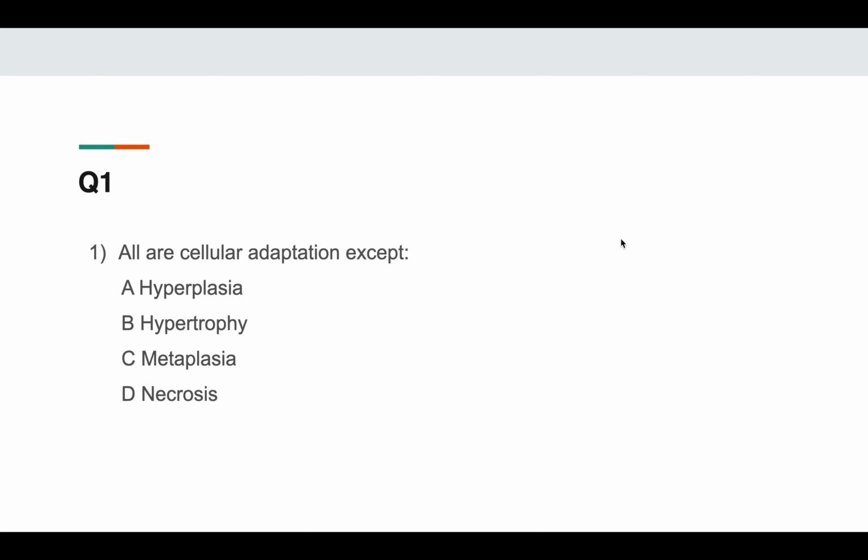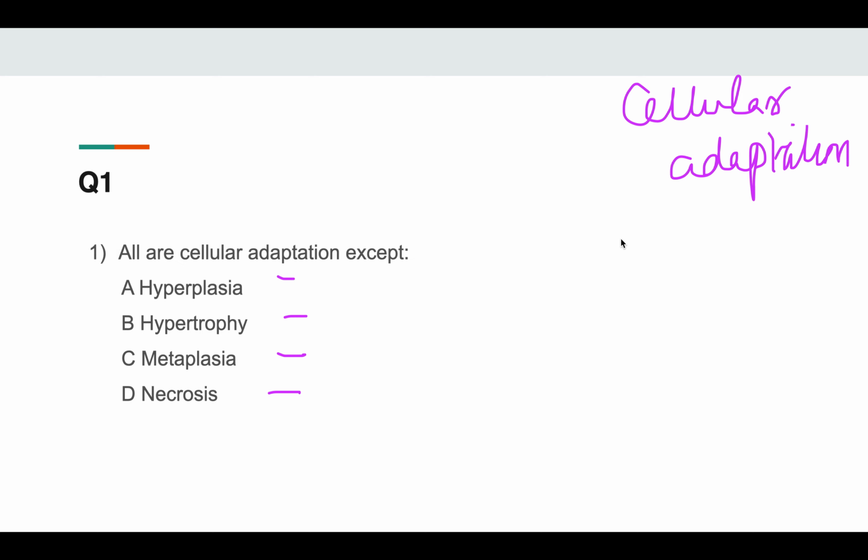The first question regarding cellular adaptation is: all are cellular adaptations except, and you have four choices: hyperplasia, hypertrophy, metaplasia, necrosis. This is a very easy question. You just have to know what the cellular adaptations are. Cellular adaptation means the cell is adapting to something. There is atrophy, hyperplasia, hypertrophy, and metaplasia is also a type of cellular adaptation.